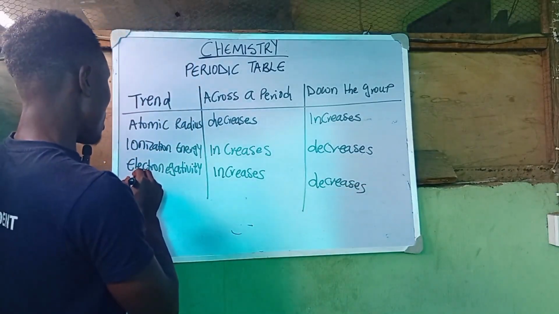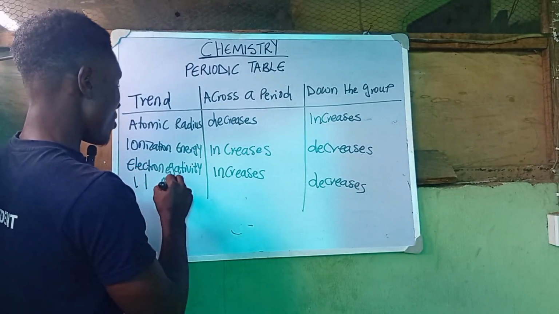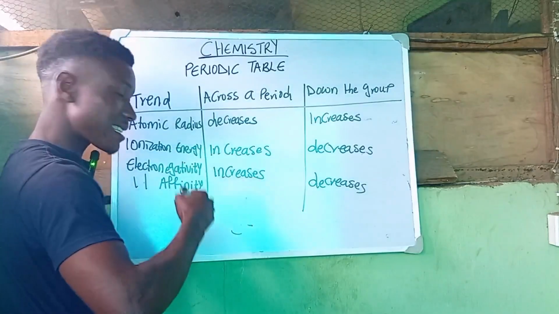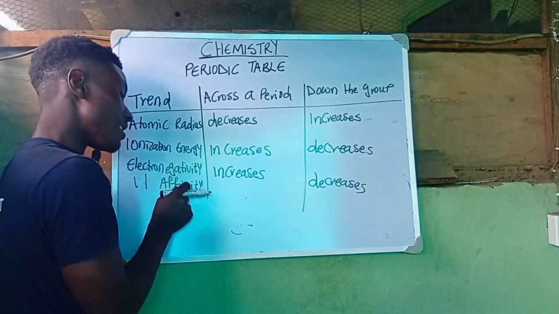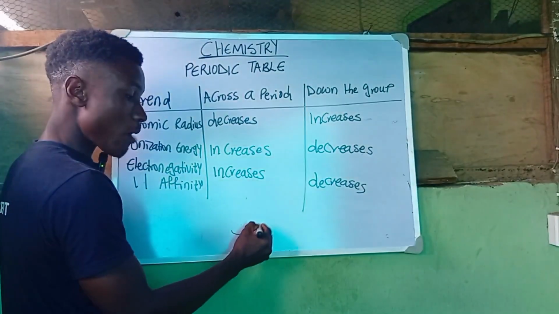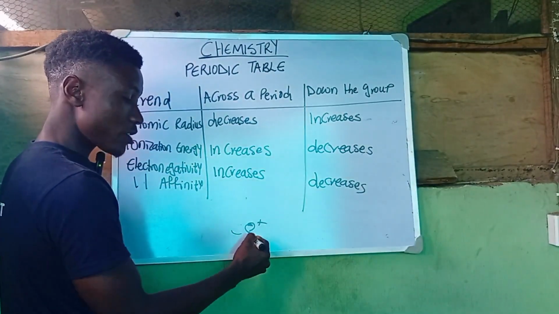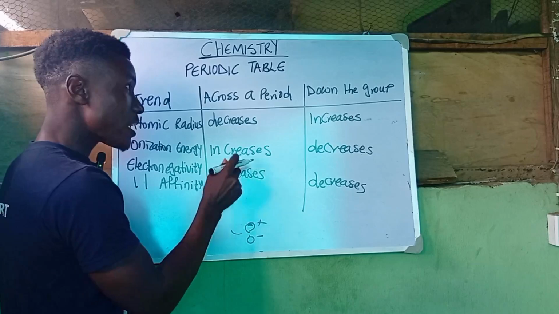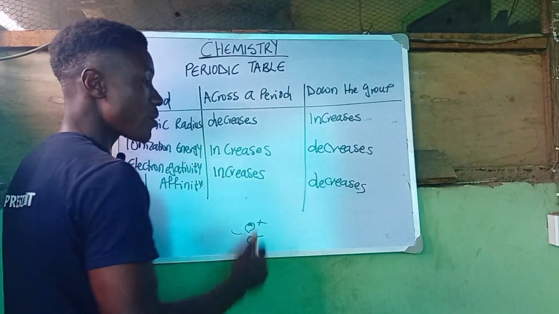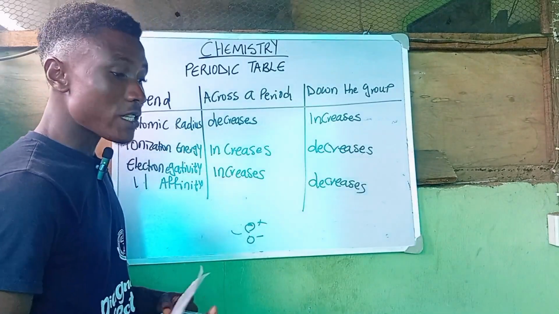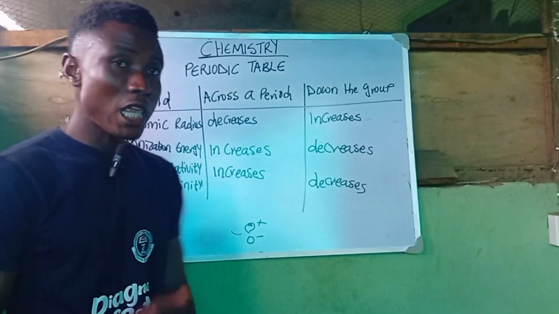And we also have electron affinity. Note that the same characteristics of electronegativity are the same characteristics of electron affinity. Electron affinity is like giving out an electron, while electronegativity is to collect an electron. The electron affinity also increases across a period, and it also decreases down the group. So that is just how it is when it comes to the periodic table.